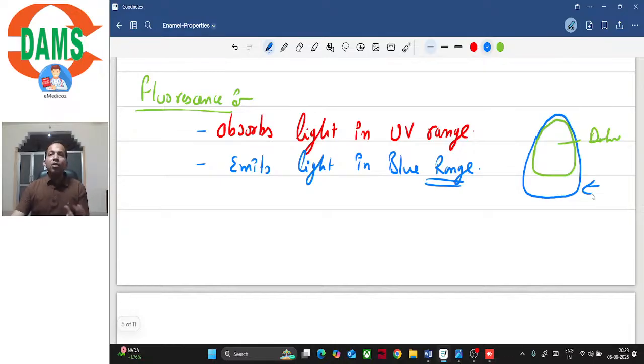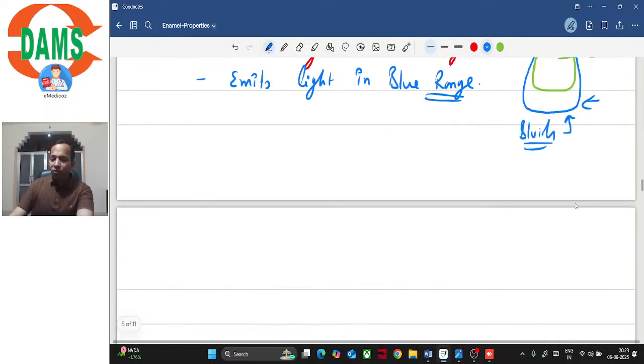There is just a double layer of enamel present, the labial and the lingual layer of enamel. So light can easily pass through here, isn't it? And the fluorescence can be easily seen at the incisor edges. So incisor edges typically appear bluish in a newly erupted tooth, right? So this was about fluorescence.